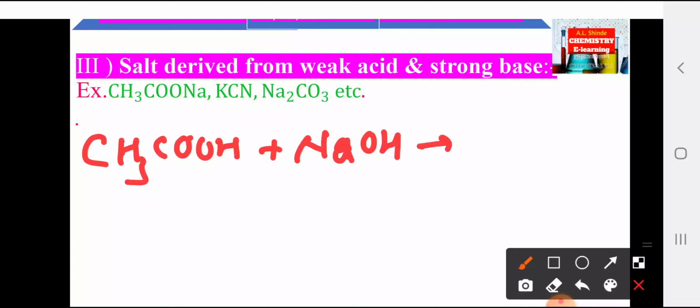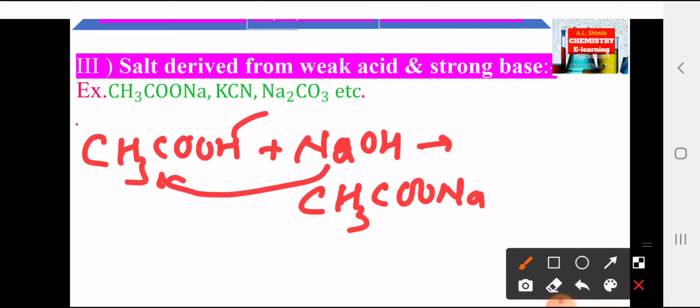When this combines together, there is formation of sodium acetate, CH3COONa. In this, Na combines with this acetate and this hydrogen combines with this OH, therefore formation of H2O.